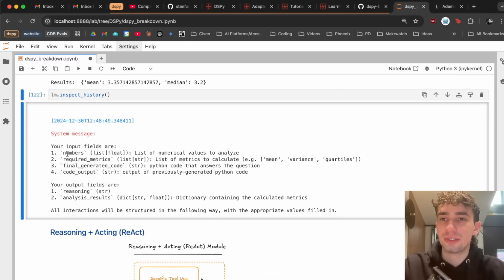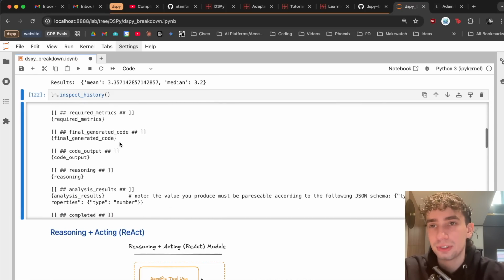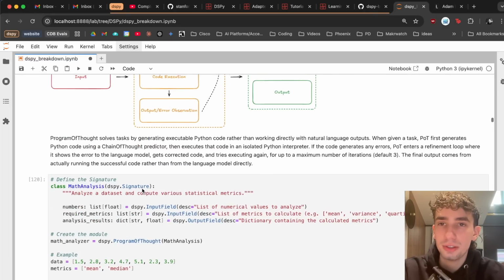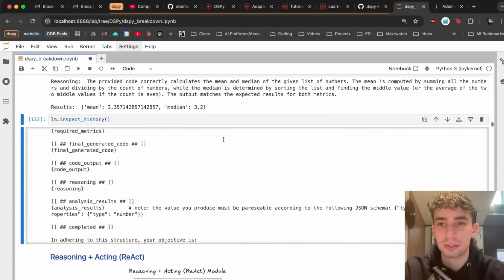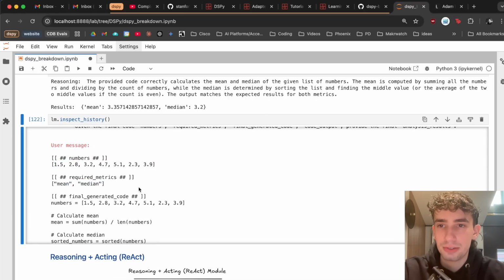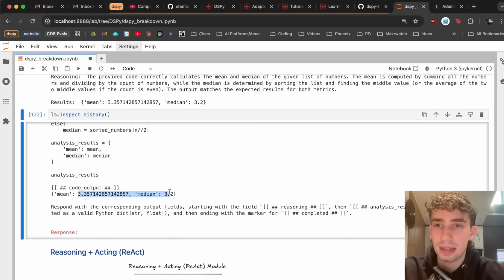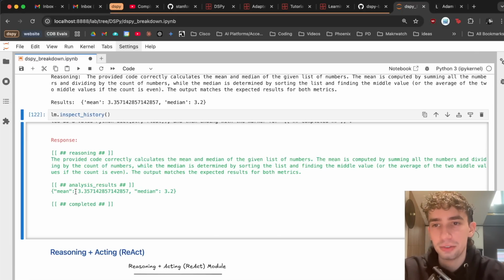Looking into the back again, we can see that the numbers and required metrics are going to be inputted, but then also the final generated code and the code output. So what happens here is that the actual generation and execution of the code is separated from the final reasoning and output. So it'll run this code generation and execution loop until it either works or it breaks, and then pass that response plus the code back to the language model. So from our user message, we can see the numbers, the required metrics, and then the actual generated code here that our program of thought created, as well as the output. And then the language model will respond with its quick little reasoning here, as well as the results.